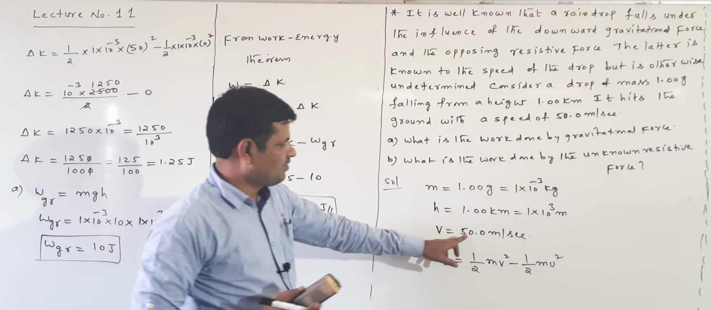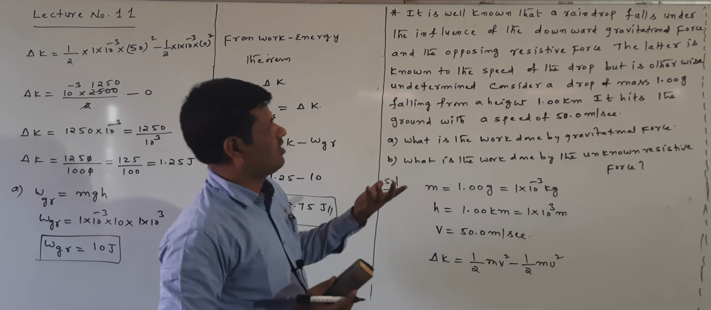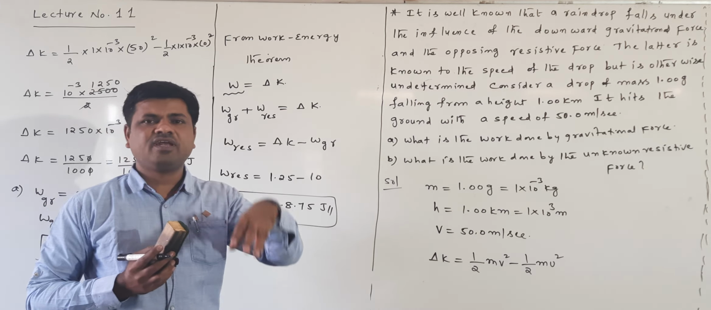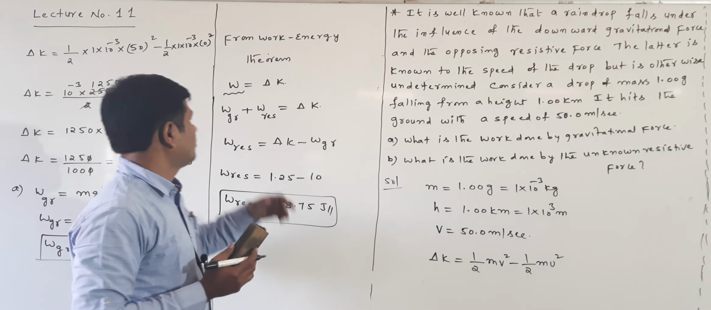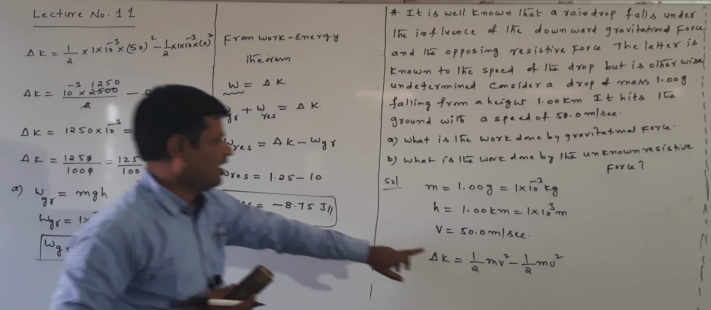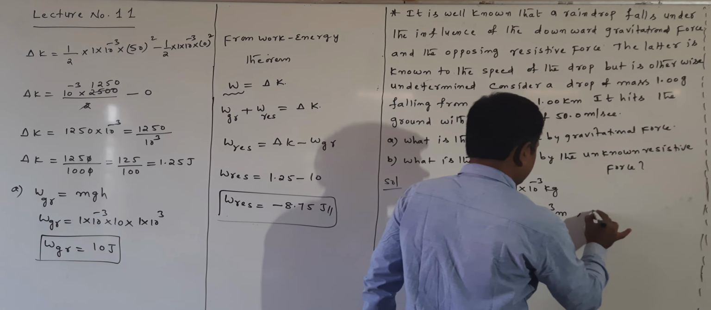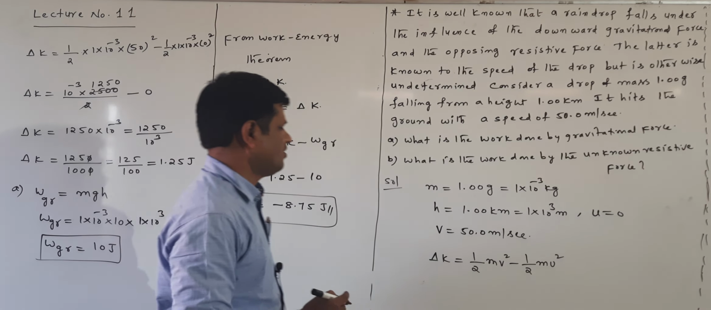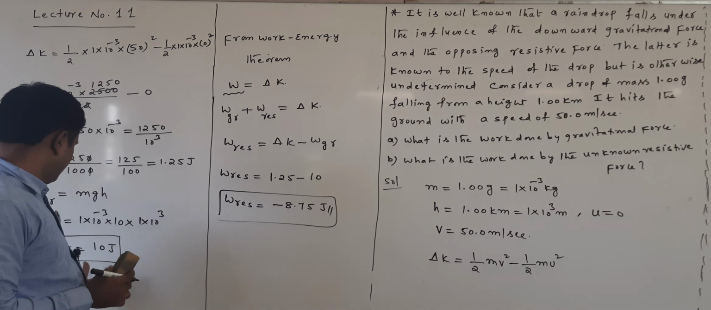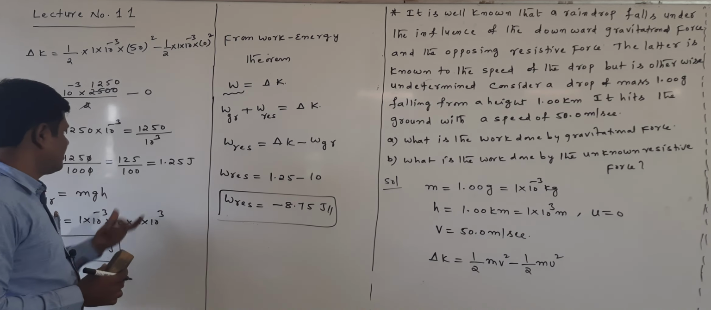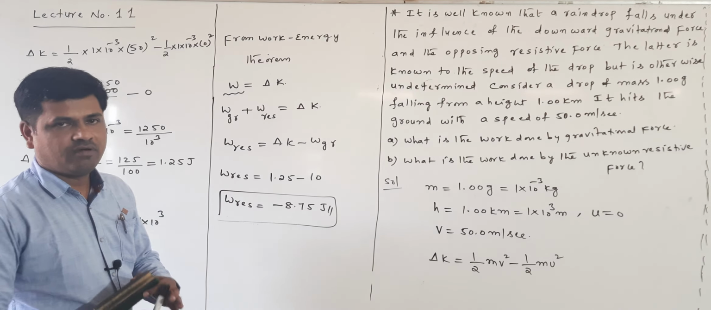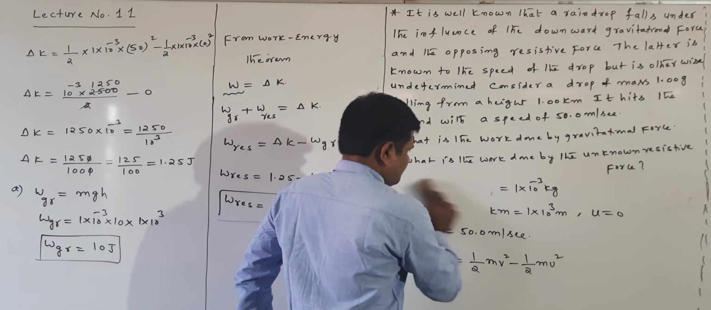Here the final velocity is 50.0 meters per second. The raindrop is freely falling. Freely falling means falling under the influence of the downward gravitational force, so the initial velocity is 0. That's the reason I consider u equal to 0 in this formula. Substituting the v value, I get delta K equal to 1.25. From this we find W gravitational. When we know W gravitational and the change in the kinetic energy, we find the W resistive force, that is minus 8.75 joules. Okay, right.